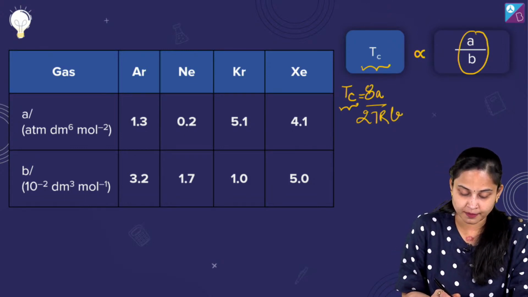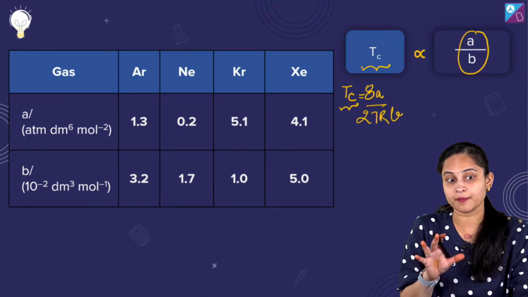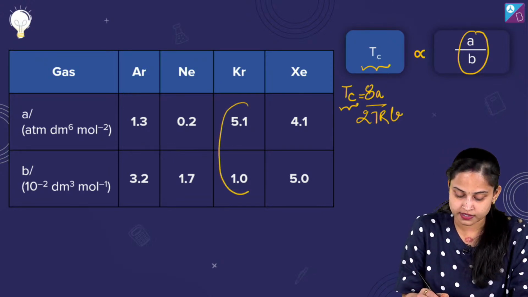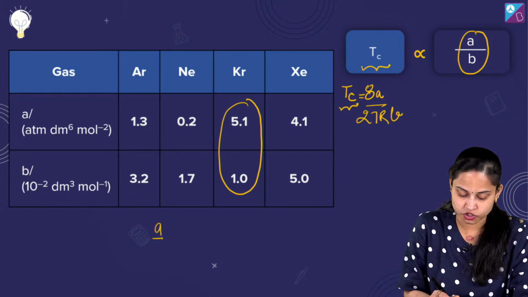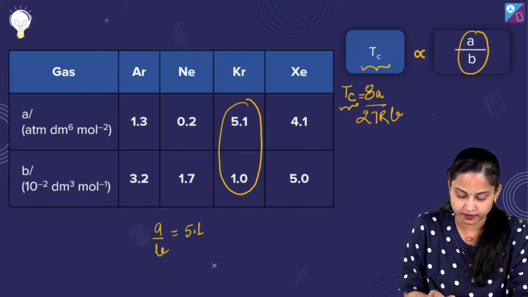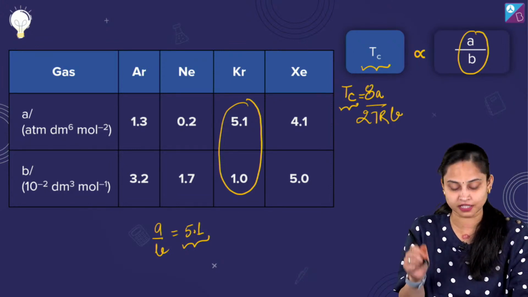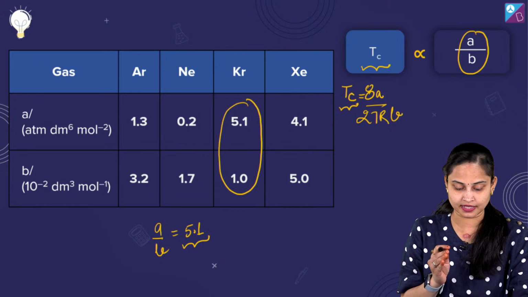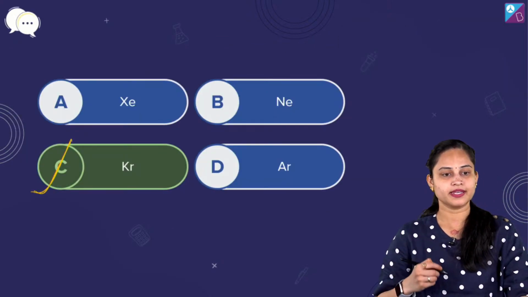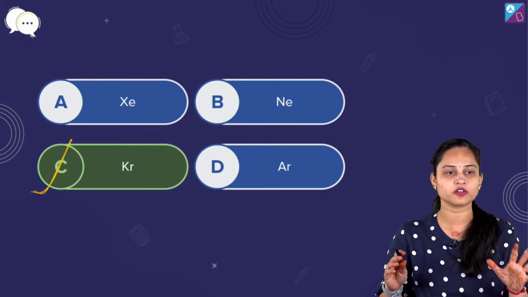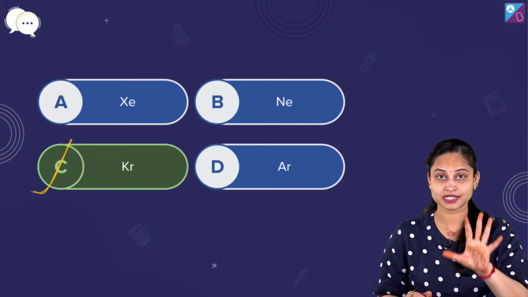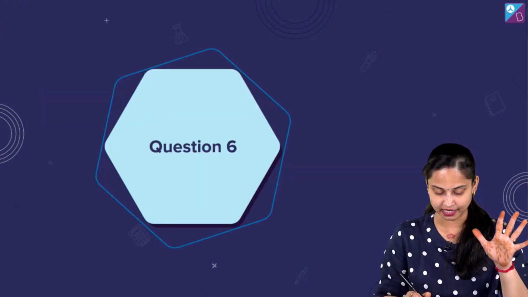1 by 1.3, 3 by 2, 0.2 by 1.7, 5.1 by 1 and 4.1 by 5. From here we are going to get the ratio A by B equal to 5.1, and I believe that none of the ratios will be greater than this value, all will be lesser than it. So yes, it was krypton. Yes, absolutely right. All of you have given the right answer. It was an easy question. Questions like this are also asked in JEE Mains, keep that in mind.